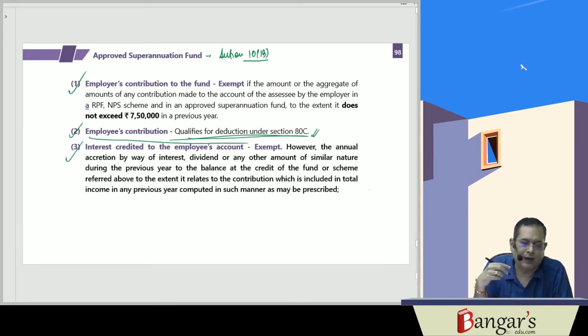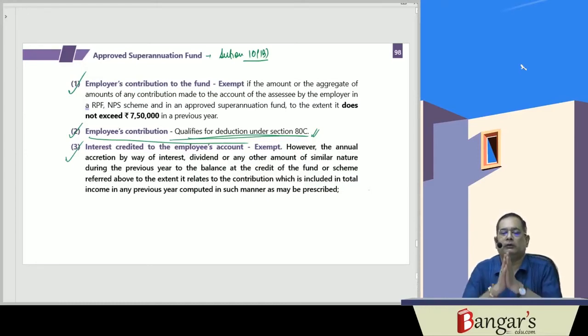However, if any annual accretion by way of interest, dividend, or any other amount of similar nature during the previous year to the balance at the credit of the fund or scheme, that is the NPS account, approved superannuation account and RPF account, is in excess of 7,50,000, the interest credited on that portion will be chargeable to tax.